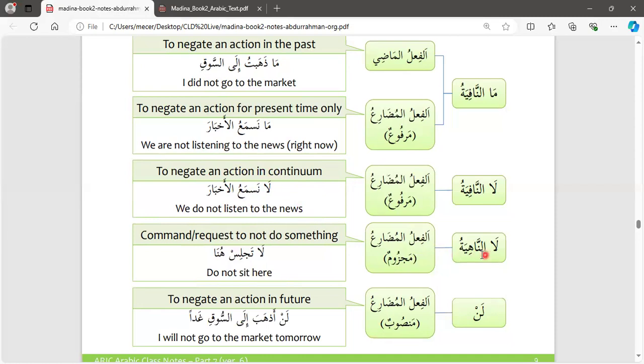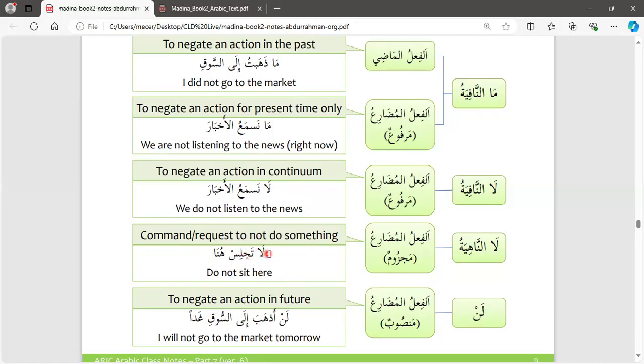Okay, let's look also at la nahiya. When we learned about it, it turns the fi'l mudari into majzumun, and it becomes a command. If you want to command someone, you say la tajlis huna. That means it's commanding one person, masculine.